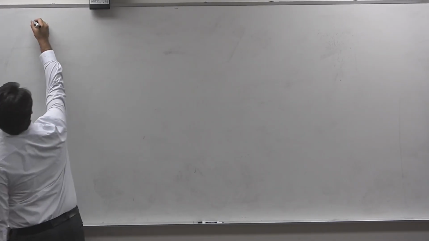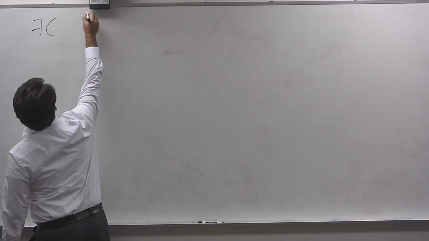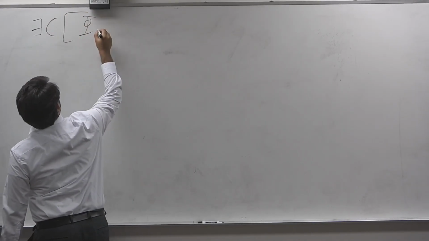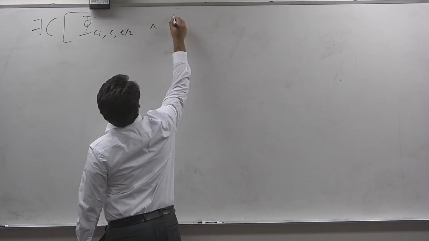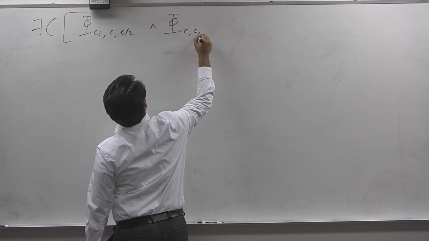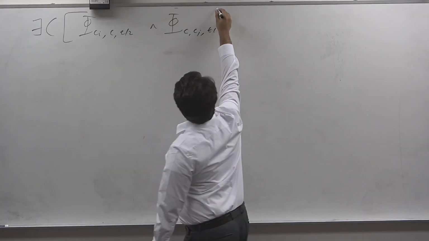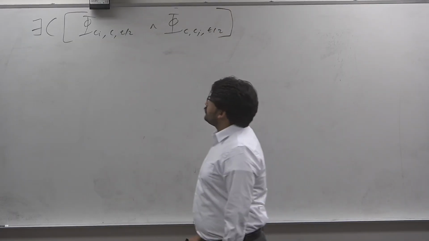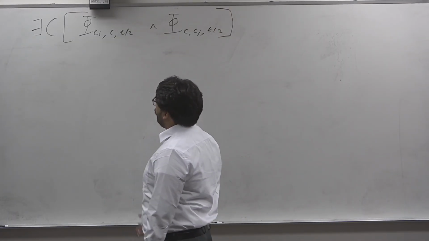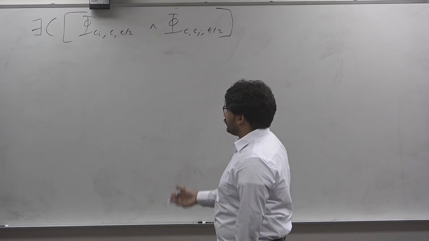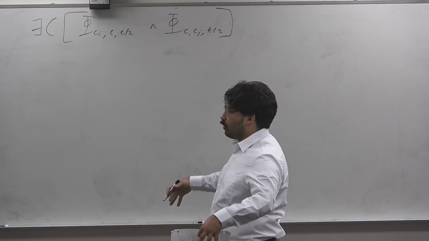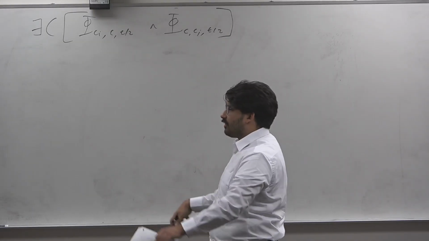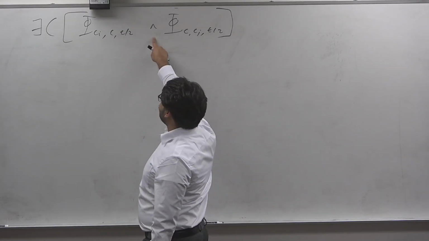So again, exists C of phi of C, C_I, T over 2, and phi of C, C_J, T over 2. This doubles every time you recursively subdivide the formula. So what we can do is actually use a universal quantifier to quote-unquote recursively fold the formula in half instead of having it double. What is an AND if not a for all?